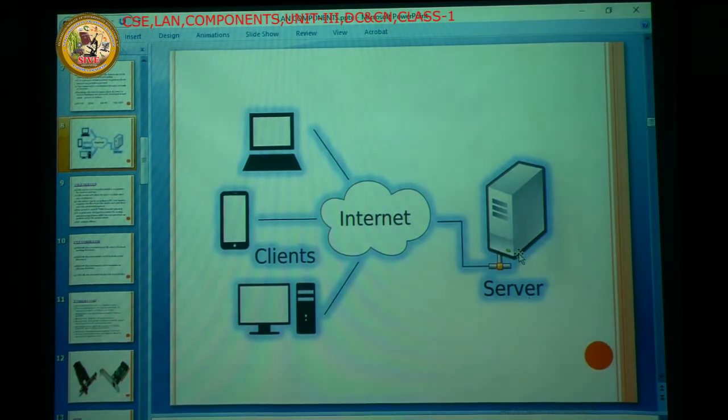So this is a very important idea, the client and server in a network, and it also computes data, that means manipulating the data between the client and server. Here the client sends the data, and all the data is manipulated by the server.